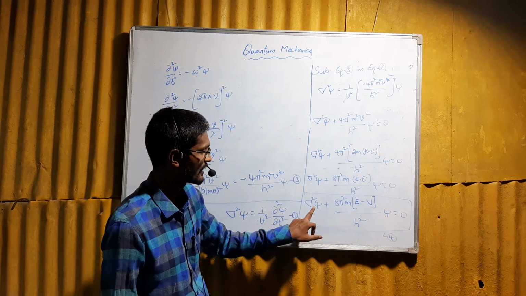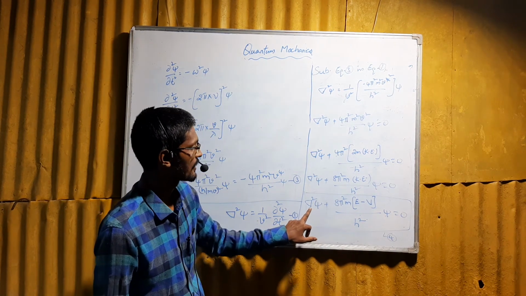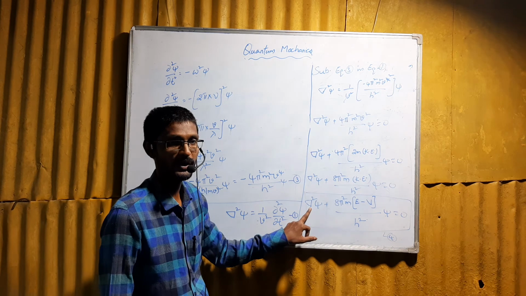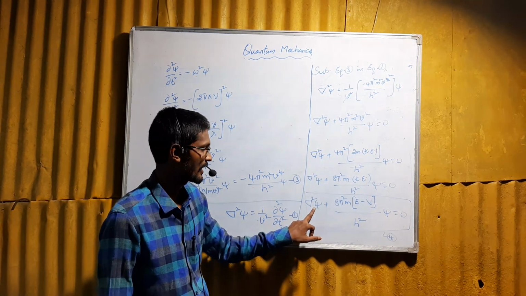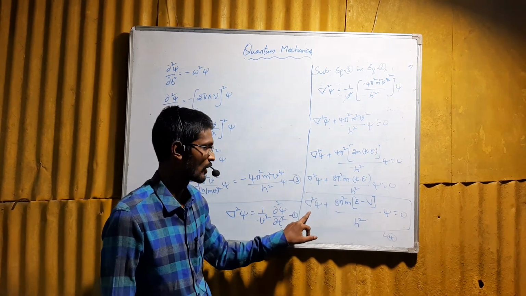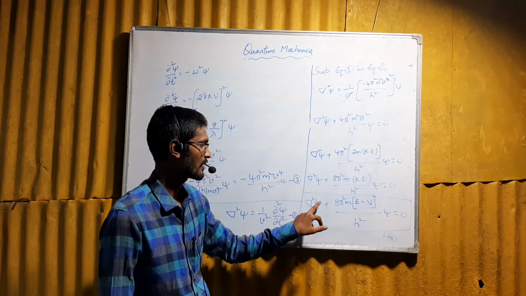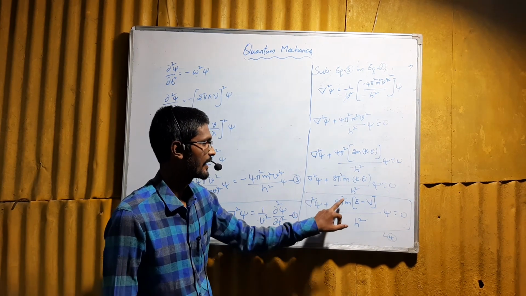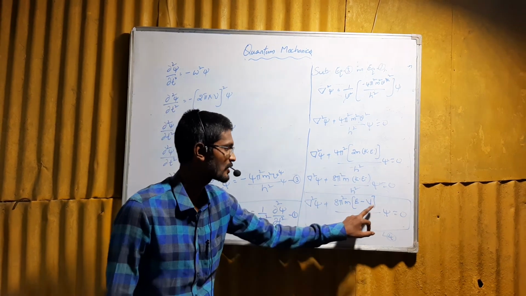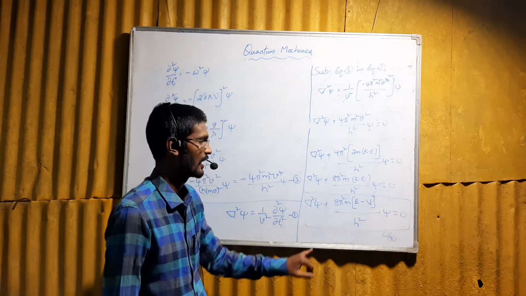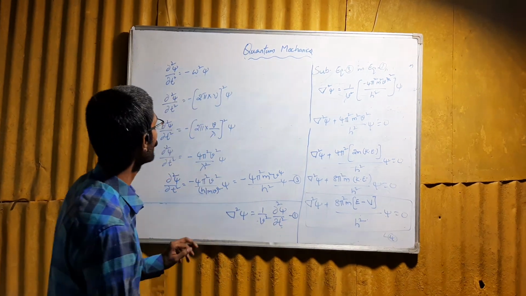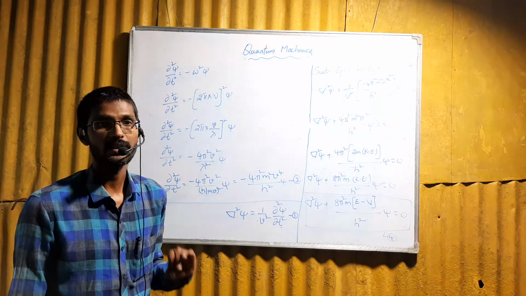Here ∇² means ∂²/∂x² + ∂²/∂y² + ∂²/∂z², so ∂²ψ/∂x² + ∂²ψ/∂y² + ∂²ψ/∂z² + 8π²m(E − V)/h² ψ = 0. This equation 4 represents the Schrodinger time independent wave equation.